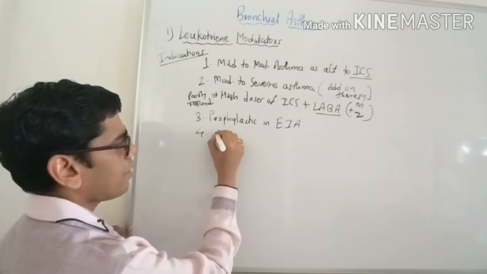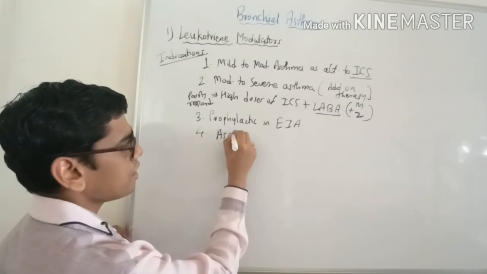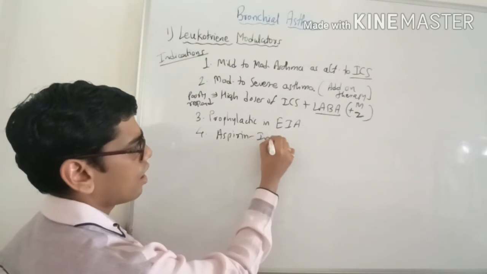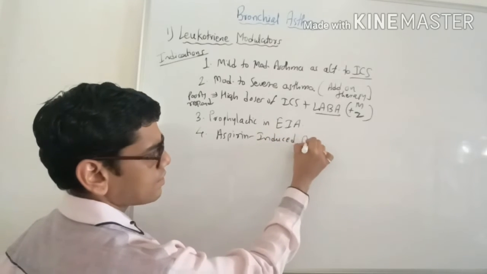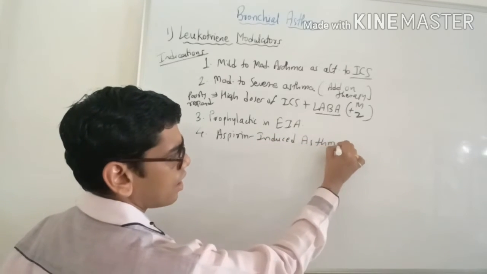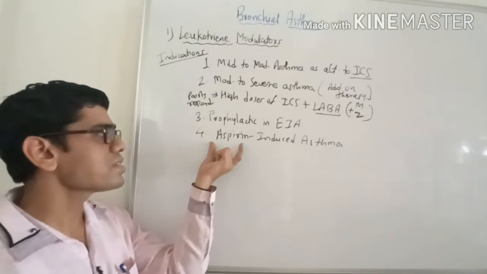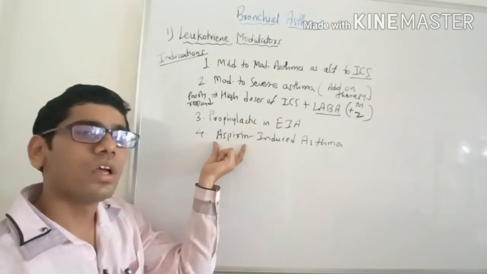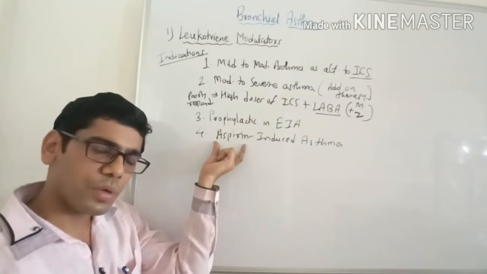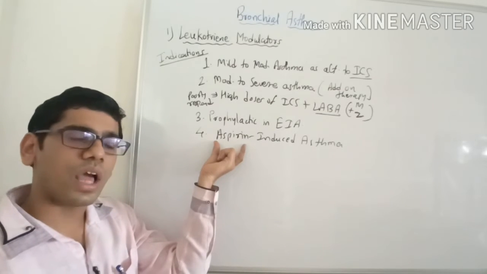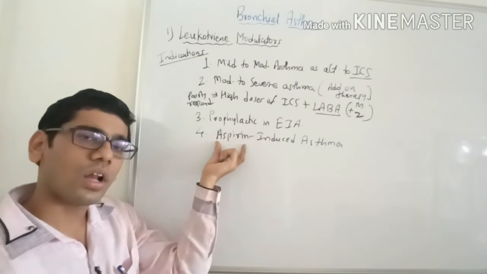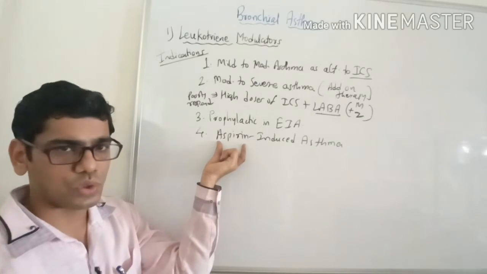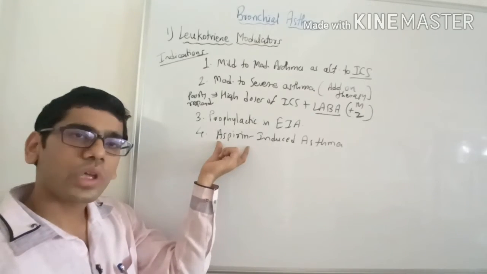Next, this drug can be given in aspirin-induced asthma. This is a specific type of asthma. These patients have a hypersensitivity to aspirin, which is a cyclooxygenase inhibitor, and apart from that, these patients have atopic dermatitis or allergic disorder and nasal polyposis. What happens when we give aspirin?